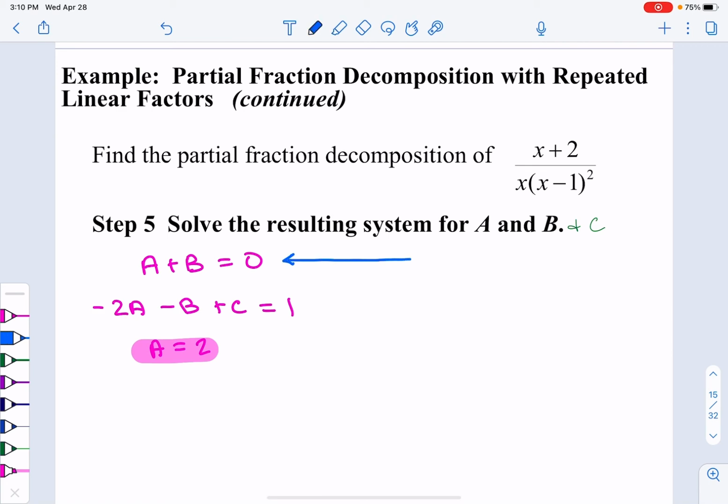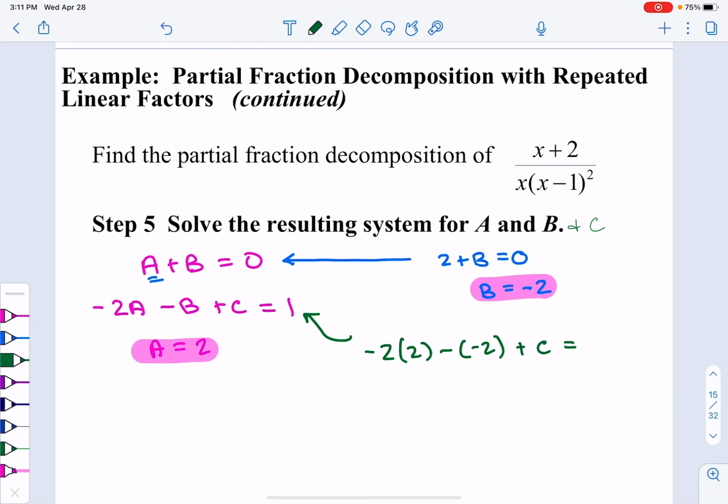If I go to this top equation, if A is equal to 2, 2 plus B is equal to 0, which means that B is equal to negative 2. Got another one. So now that I have A and I have B, let's take that last one here and let's find C. So negative 2 times an A value of 2 minus a B value of negative 2 plus a C value is equal to 1, which means negative 4 plus 2 plus C is equal to 1, which means negative 2 plus C is equal to 1, which means C is equal to, add the 2 on over, we get C is equal to 3.